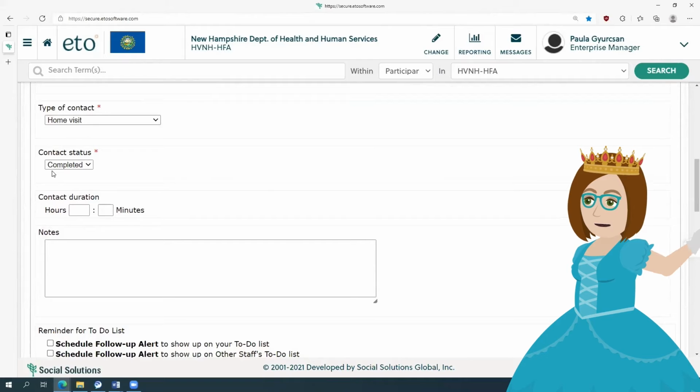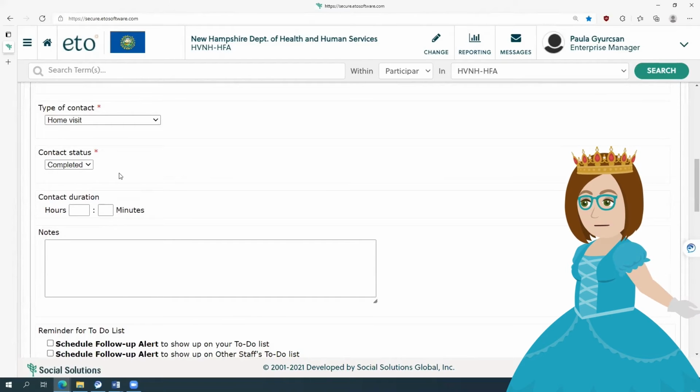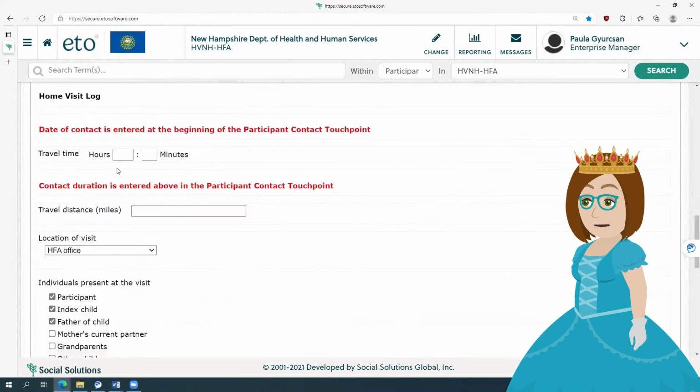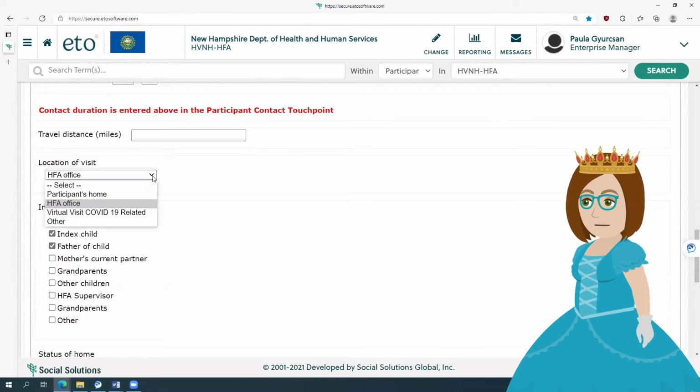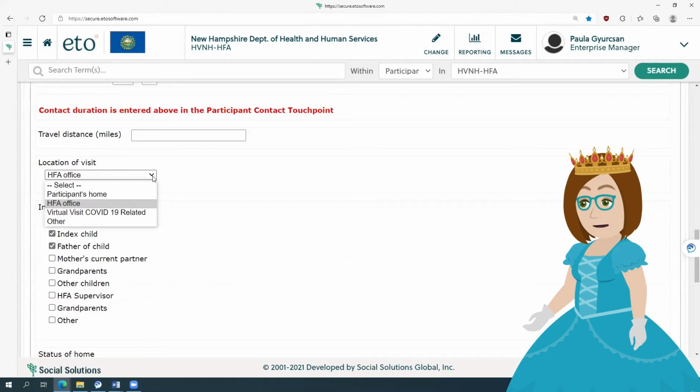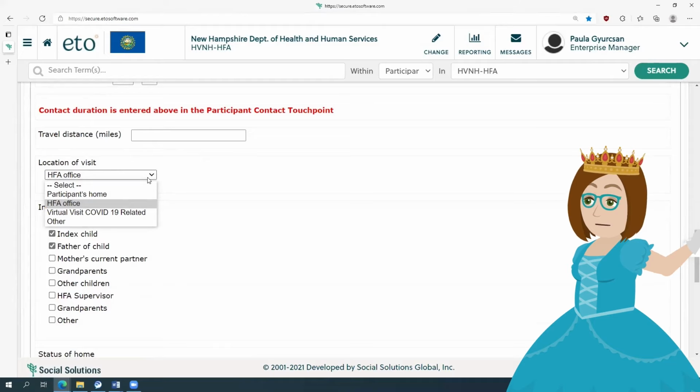And then I have made my status completed. And below is where you enter the location of visit. I had mine in the office, but you could choose the home or the virtual visit, or other if you had it at someone else's home or in the community.